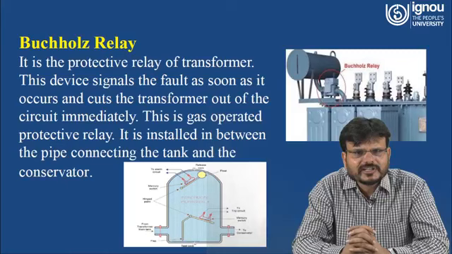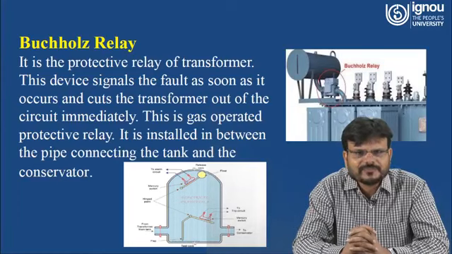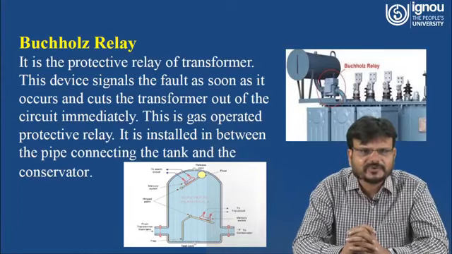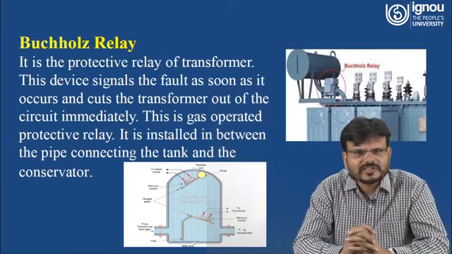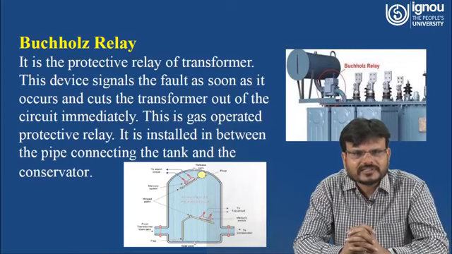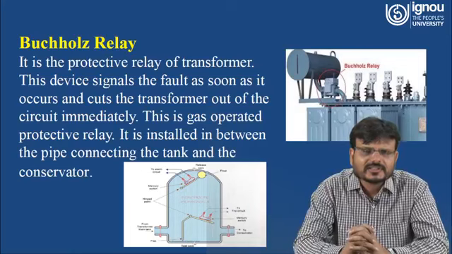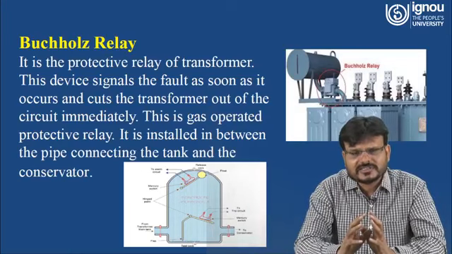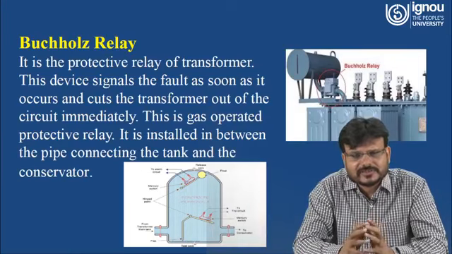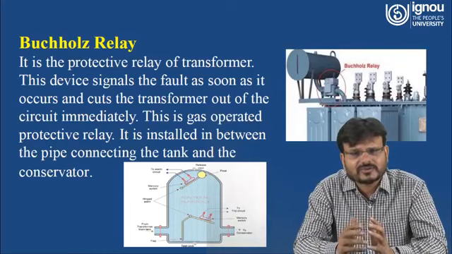It is the protective relay of the transformer. This device signals the fault as soon as it occurs and cuts the transformer out of the circuit immediately. This is the gas operated protective relay. It is installed in the pipe connecting the tank and the conservator. The Buchholz relay is basically another chapter, that means you have to understand how the functioning is done.